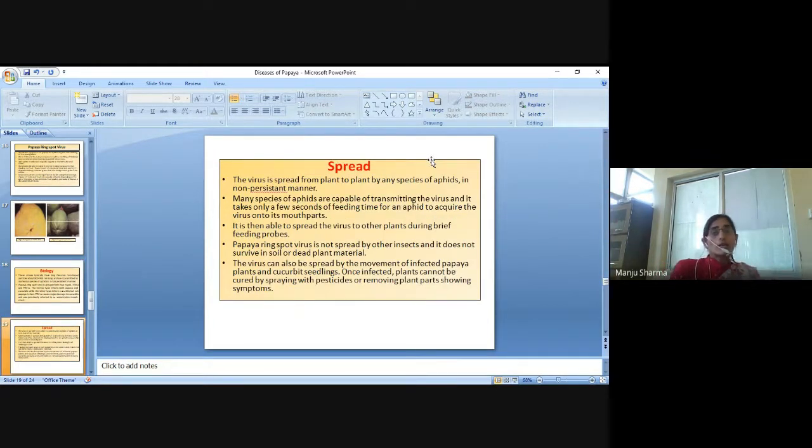Spread. The virus is spread from plant to plant by many species of aphids in a non-persistent manner.